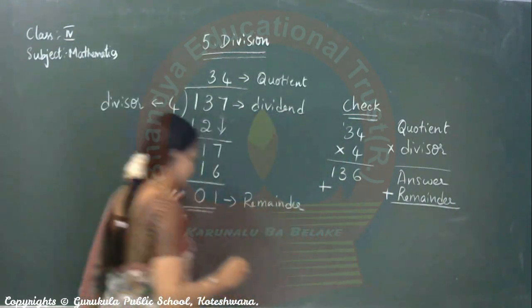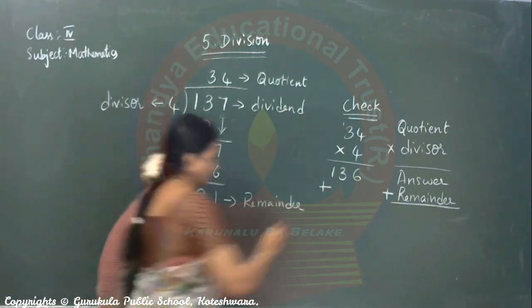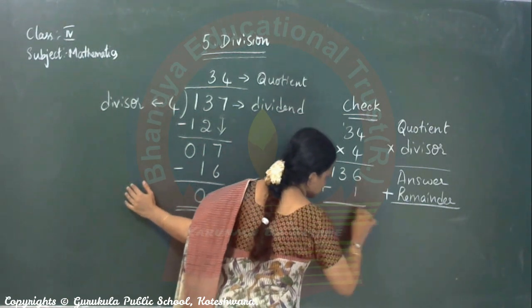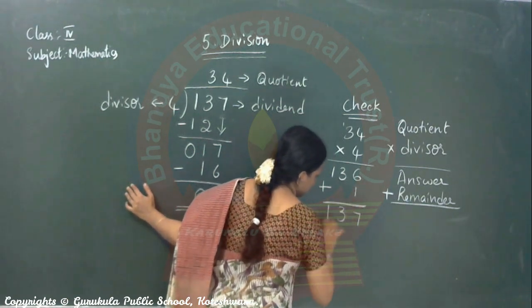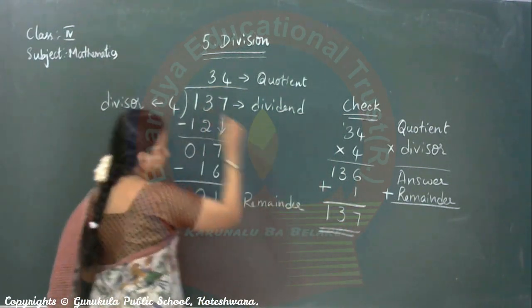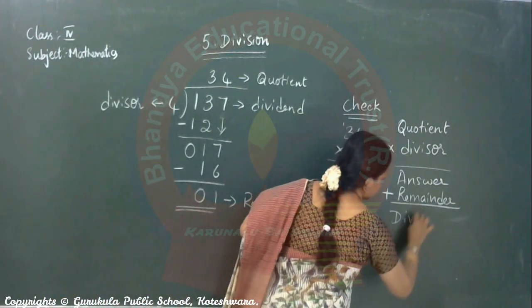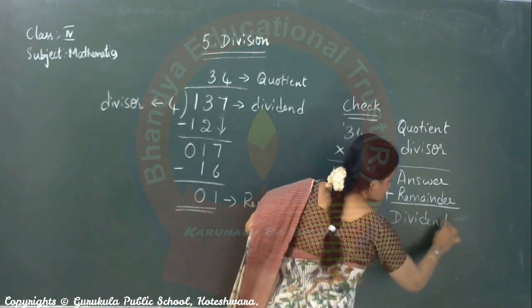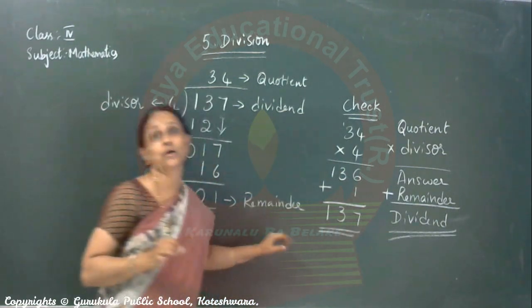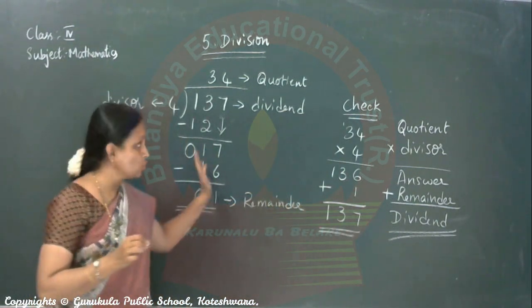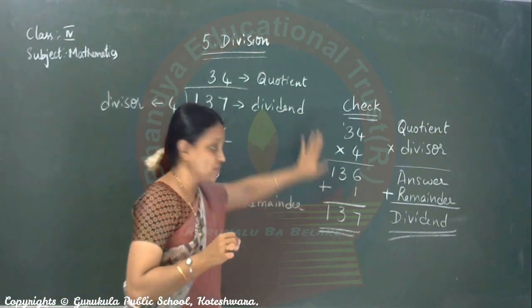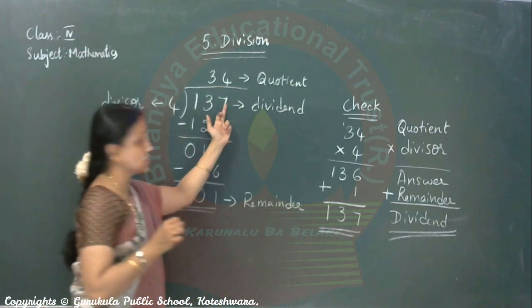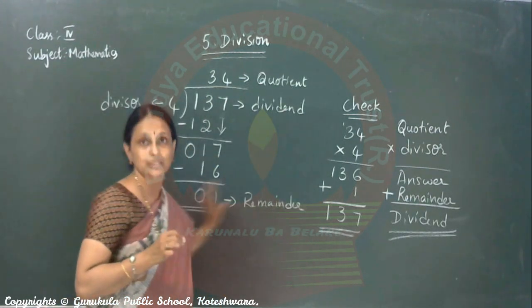What is the remainder here? 1. 6 plus 1, 7. 3, 1. Did you get the dividend? You should get the dividend, otherwise your sum is wrong. You have to check like this. When you get the same dividend as which is there here, that means your sum is correct.